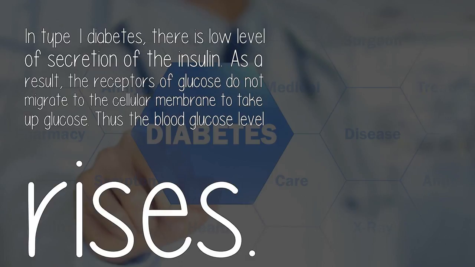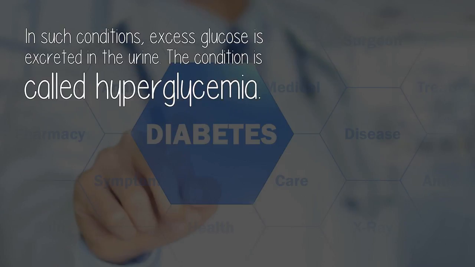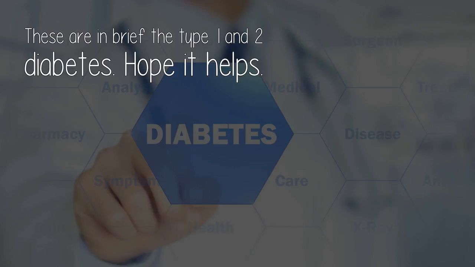In type 1 diabetes, there is a low level of secretion of insulin. As a result, the receptors of glucose do not migrate to the cellular membrane to take up glucose. Thus the blood glucose level rises. In type 2 diabetes, a normal level of insulin is secreted. But the cells develop a sort of insulin resistance, which prevents the glucose from entering the cells. Hence increased blood glucose. In such conditions, excess glucose is excreted in the urine. The condition is called hyperglycemia. These are in brief the type 1 and 2 diabetes.